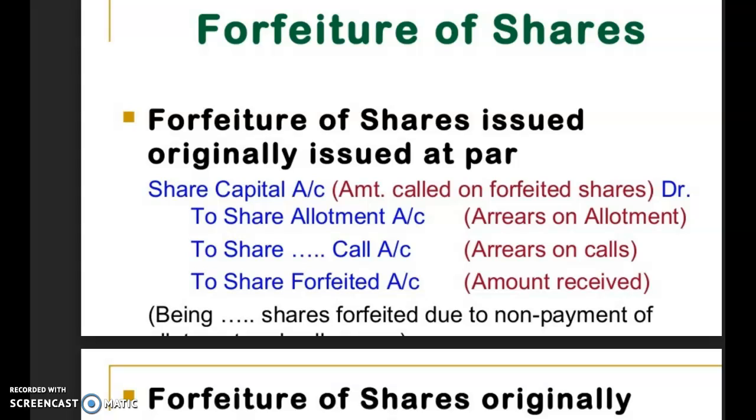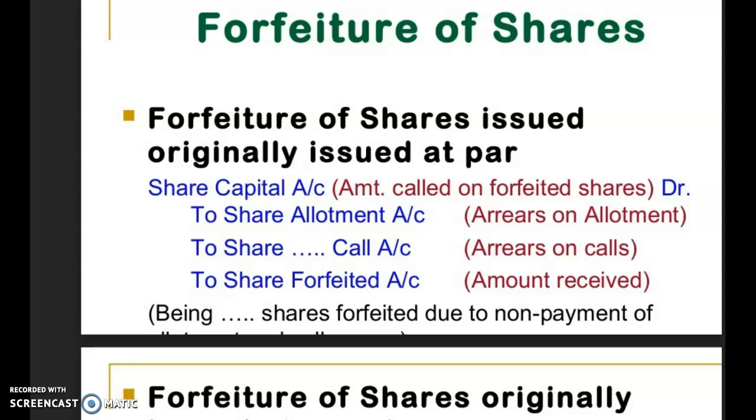Now, what journal entries are to be recorded at the time of forfeiture or cancellation of the share depends upon which category or type of shares are to be forfeited. Shares can be forfeited which were earlier issued at par, or shares which were originally issued at premium.